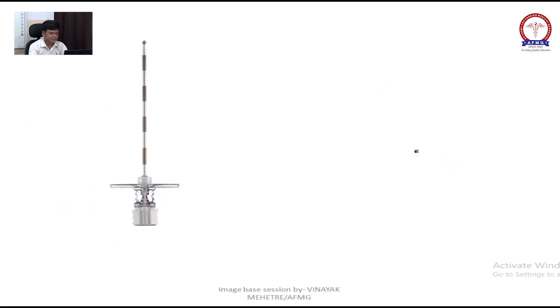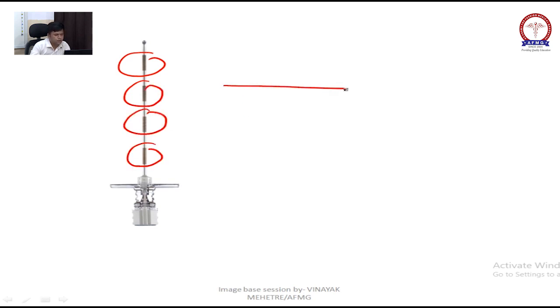Now this is, see, you can see the black markings over here, right? Black markings, a cannula with the markings.